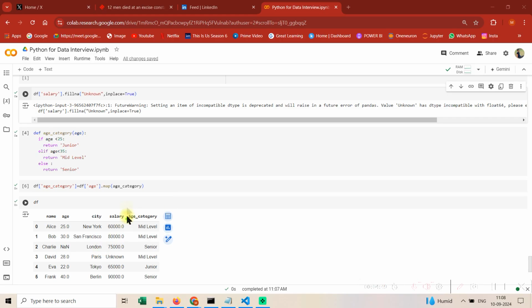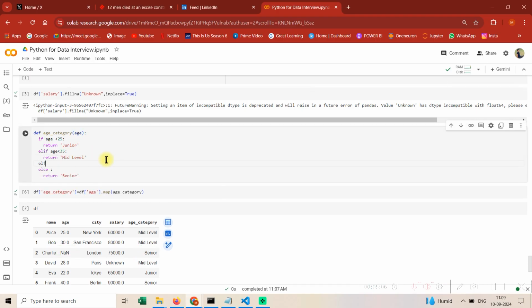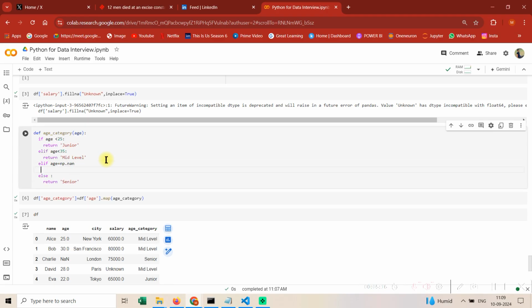The only thing that's not right is here you're able to see that the age is not a number and still I am getting a senior. Okay, so let's just debug this as well. So let's just put elif age equal to np dot nan, return unknown.